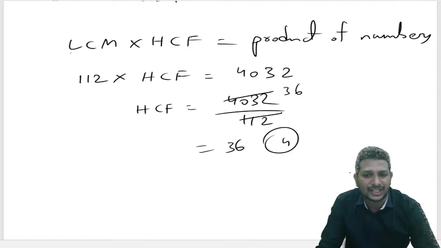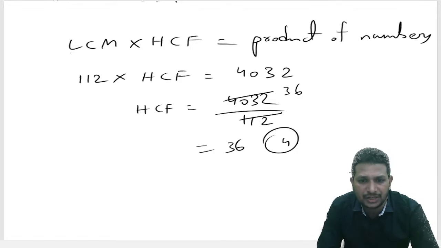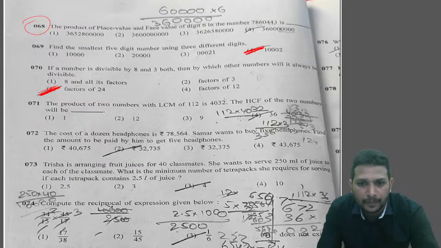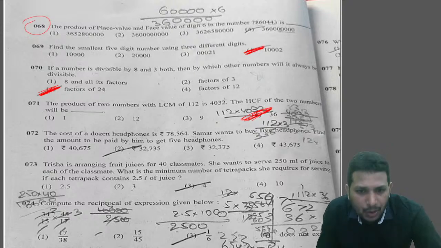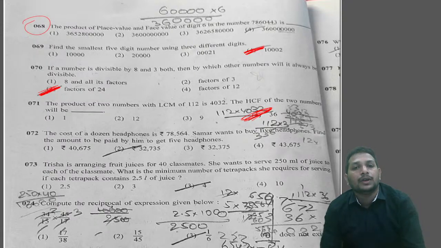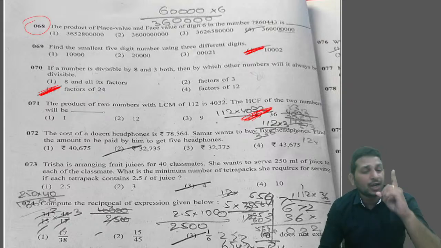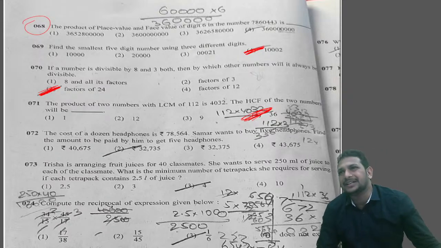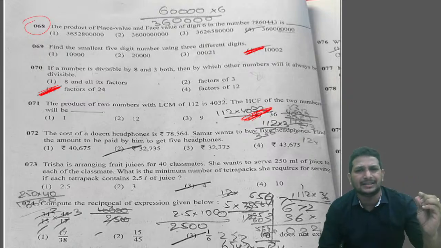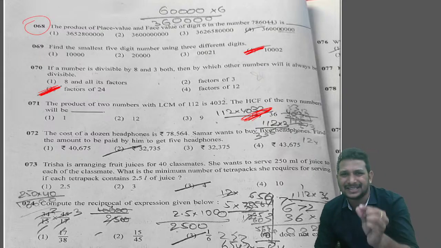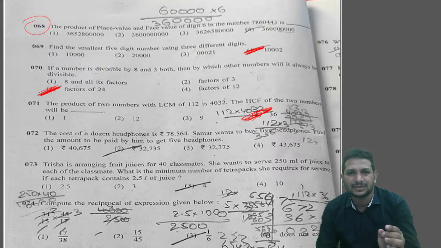Okay. Next, let's discuss the next question. The cost of a dozen headphones is 78,564. Sameer wants to buy 5 headphones. They gave the cost of 1 dozen, as we mentioned the terms quintal, ton, dozen, half dozen, quarter.